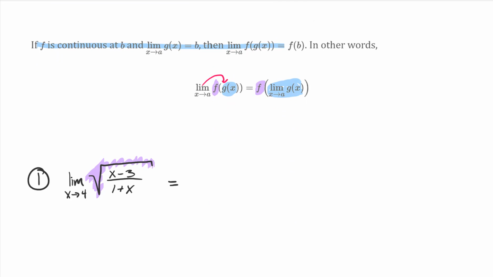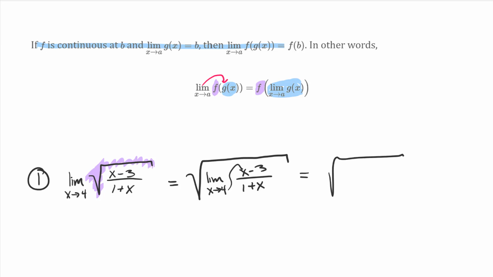So what we can do is take that limit and bring it inside. So the limit as x tends towards 4 of x minus 3 over 1 plus x. And now we can plug our value in. Oh, look, there it is. This is the square root of, let's plug our numbers in, 4 minus 3 over 1 plus 4.